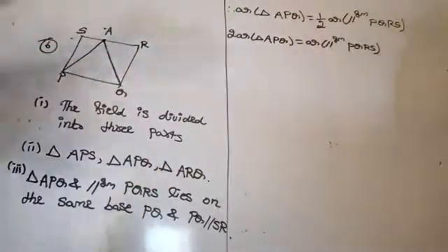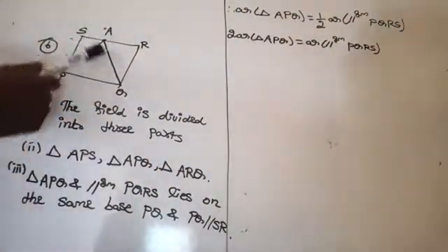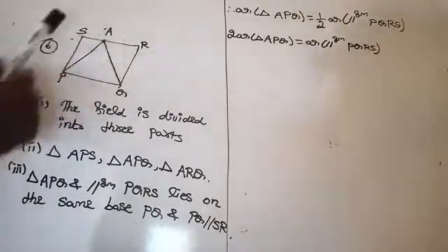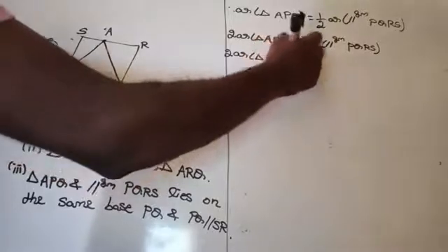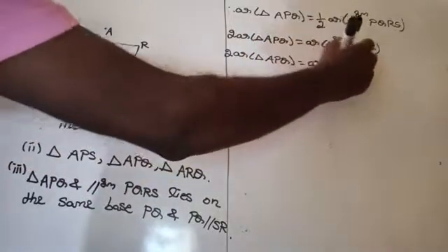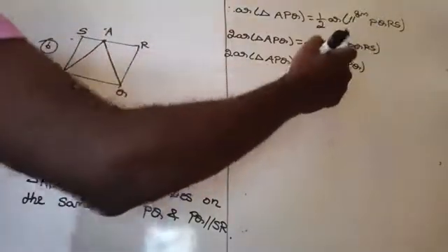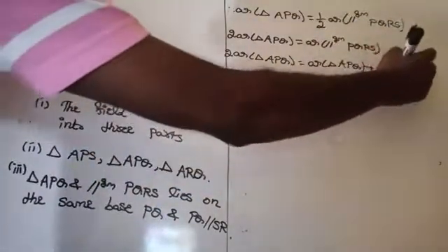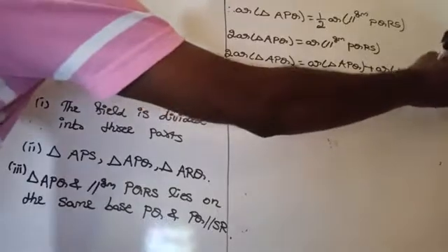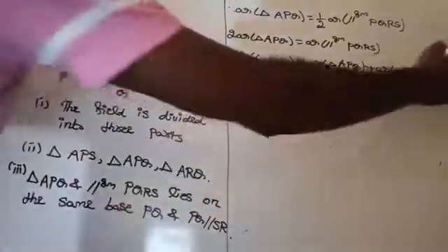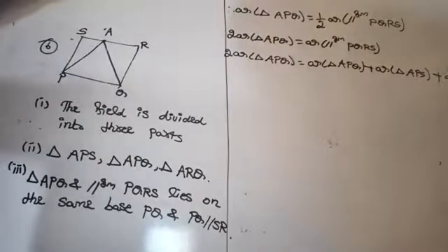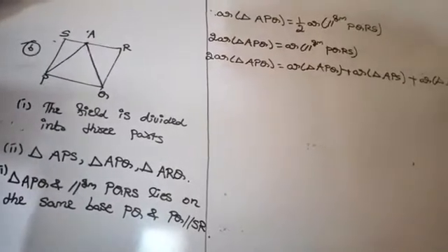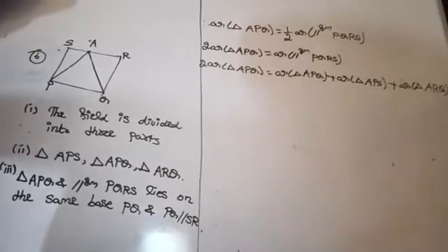Now the area of parallelogram PQRS is the sum of the areas of these 3 triangles. That means twice the area of triangle APQ is equal to area of triangle APQ plus area of triangle APS plus area of triangle ARQ. I think the last one is not visible for you.